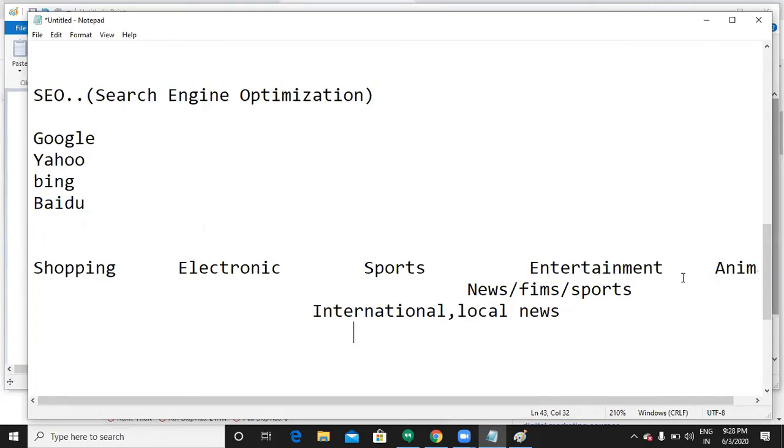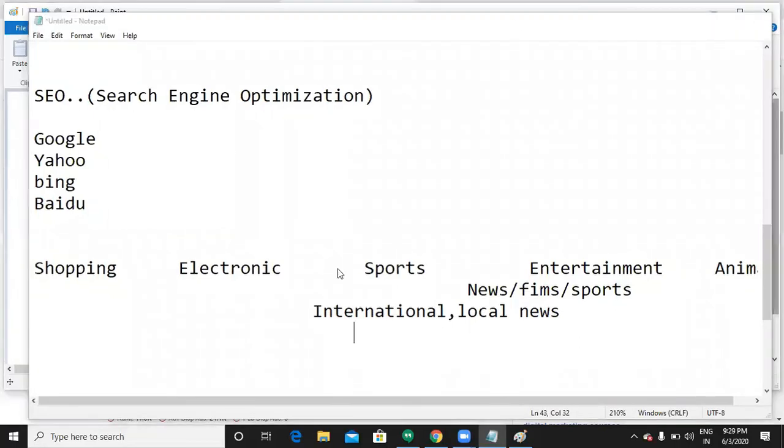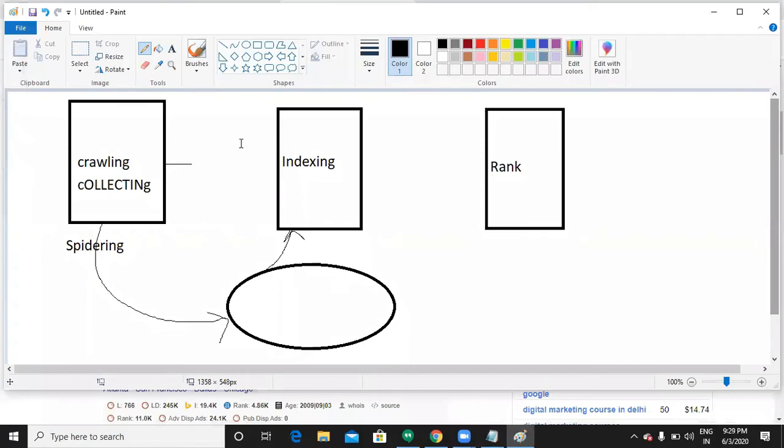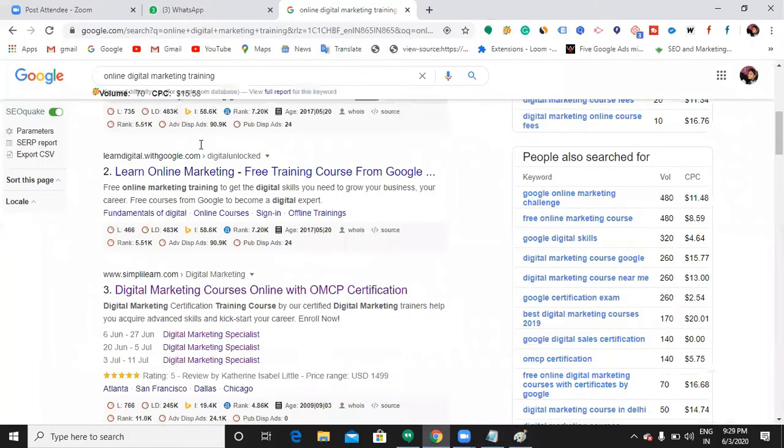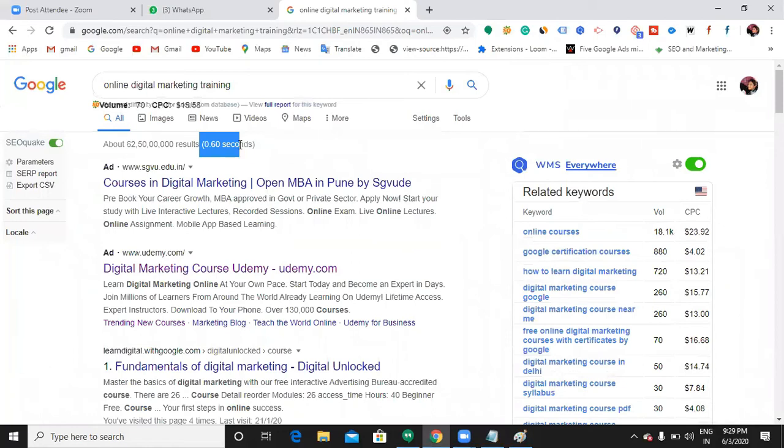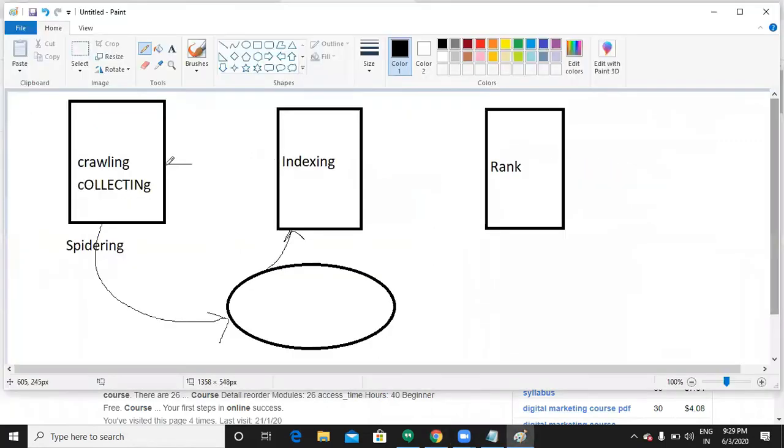So it is easy for Google, when someone searches, to retrieve the data as soon as possible. How is it possible for Google to retrieve the data in just 0.60 seconds? Within a fraction of a second it is retrieving the data. That is how Google works, with the help of indexing. First it crawls and organizes the data, and then when someone searches for anything, say Prabhu searches for COVID-19 cases, COVID-19 news, what will Google do now, tell me?